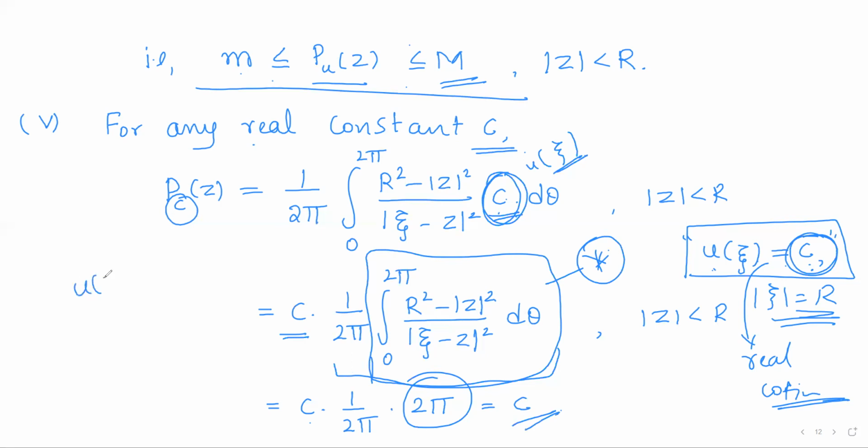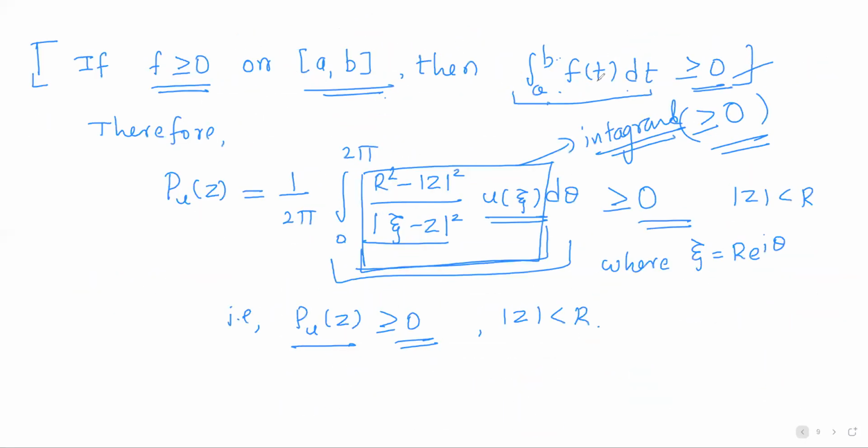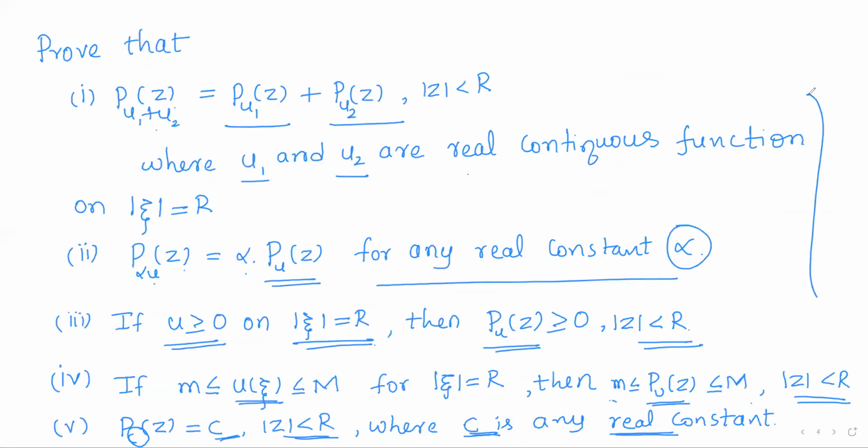So whenever you choose u of xi to be the constant function c, then Pu of z, actually it is 1 by 2 pi, u of xi. So u is nothing but the constant function c, and u of xi is c. So you will get Pc of z to be the constant c itself. So that is what we got: Pc of z is equal to c for all z with mod z less than r. So these are some properties of the Poisson's integral of a continuous function, right?